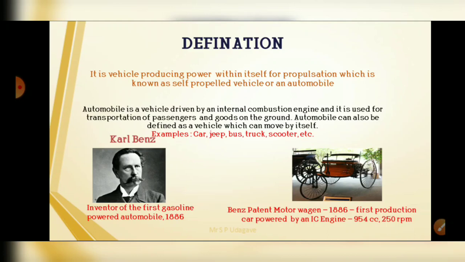Now the definition. A vehicle producing power within itself for propulsion is known as a self-propelled vehicle, or an automobile. An automobile is a vehicle driven by an internal combustion engine and used for the transportation of passengers and goods on the ground. An automobile can also be defined as a vehicle which can move by itself. Examples are car, jeep, truck, scooter, etc.